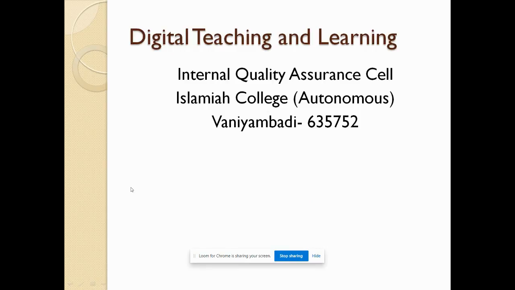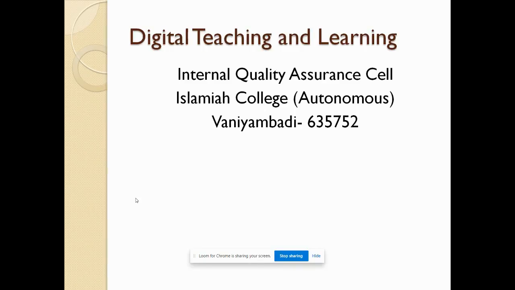I am Dr. J. Nafisa Begum, Professor and Head, Department of Computer Science and Engineering, Government College of Engineering, Barkur. As part of the Digital Teaching and Learning Faculty Development Program organized by Internal Quality Assurance Cell, Islamia College, Vaniambadi, I am here to give my inputs on digital teaching and learning through the Moodle Genomio platform.